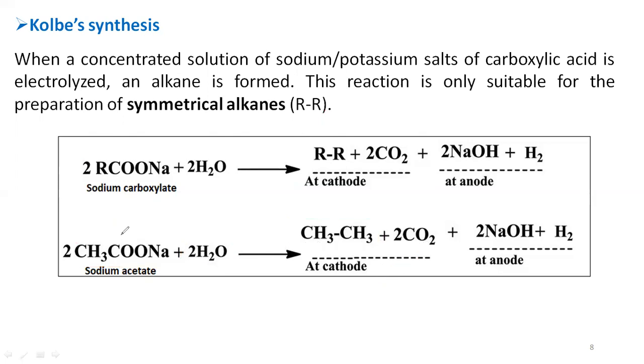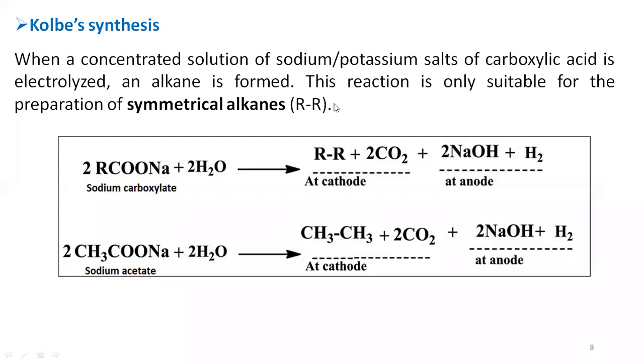So here you can observe that whatever the sodium or potassium salt of carboxylic acid compound that is there, it consists of an alkyl group. The alkyl groups which are connected together, we are using 2 moles, so that 2 methyl groups are connected together, so that you are going to get ethane as the symmetrical alkane at the cathode. And that sodium carboxylate undergoes decarboxylation, so that carbon dioxide gas is released. So you can remember that sodium or potassium salts of carboxylic acids which are electrolyzed lead to produce the symmetrical alkanes at the cathode.